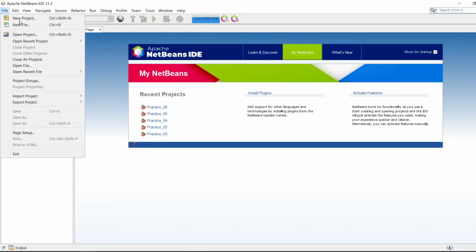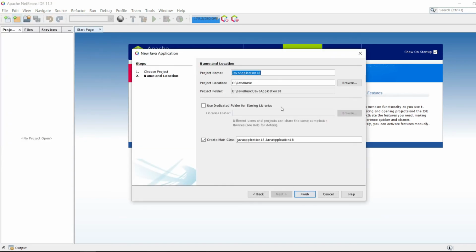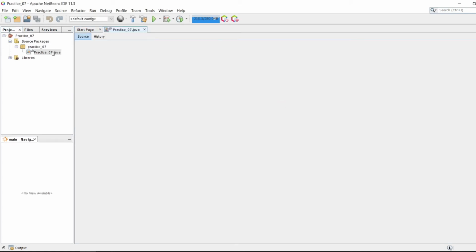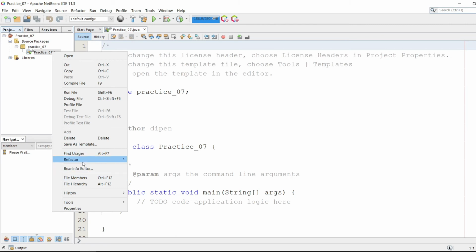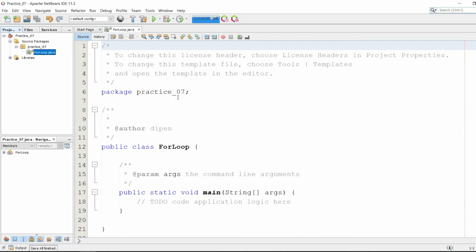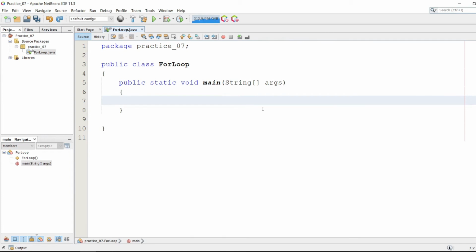Let's create one new project. Next, and I'm gonna give the name as practice underscore 07. Let's rename this for loop. Let's remove this comment. Let's move on with the practical section of for loop.